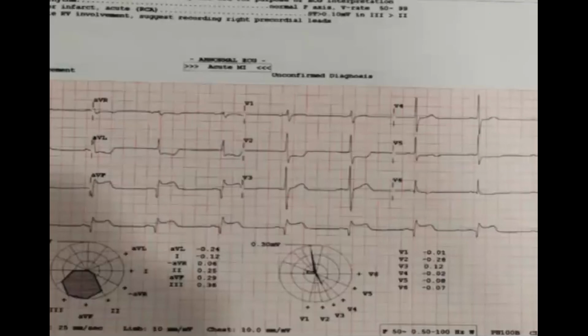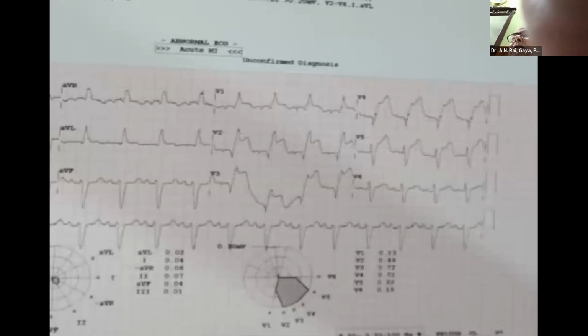The culprit artery is the left anterior descending artery before the septal branch. Whenever you have RBBB, it is before the septal branch. So it is a proximal LAD before the septal branch. It has got a very bad prognosis. You can see the changes from V1 to V5. But RBBB and left anterior block are still present.